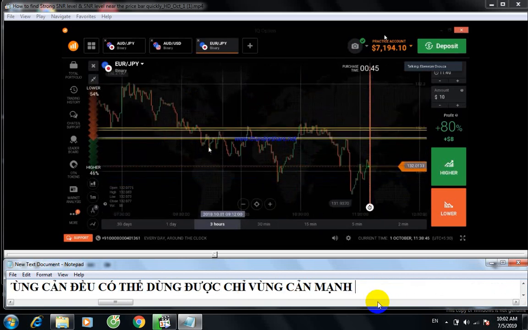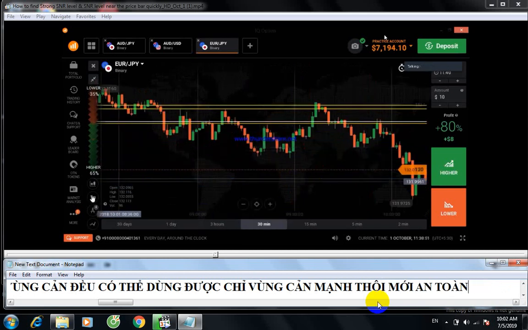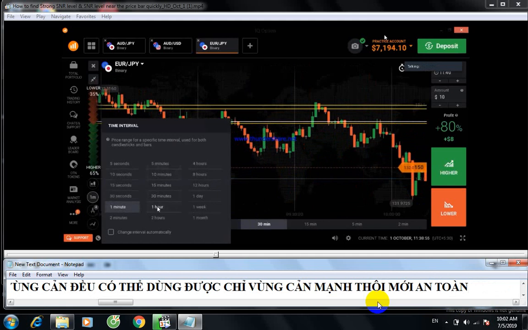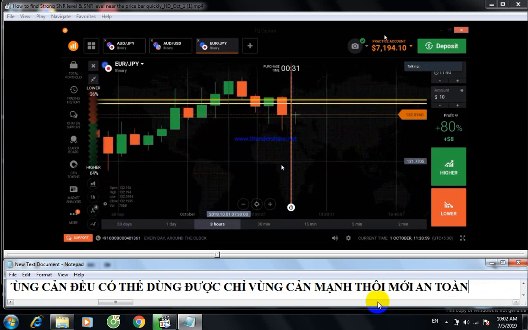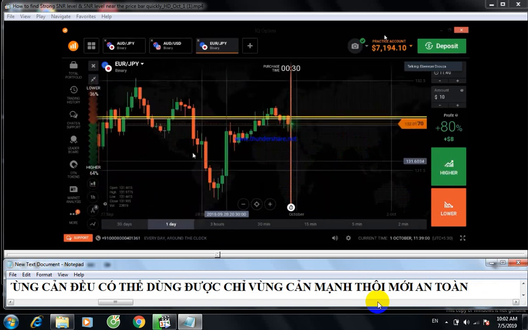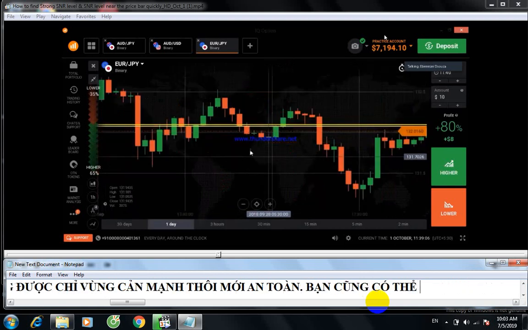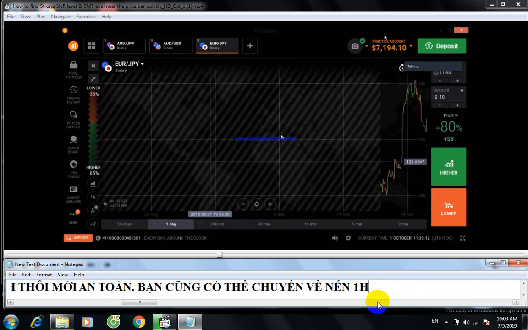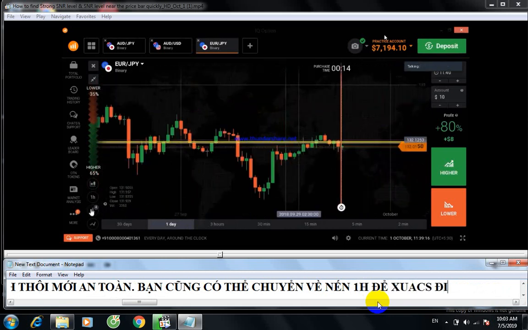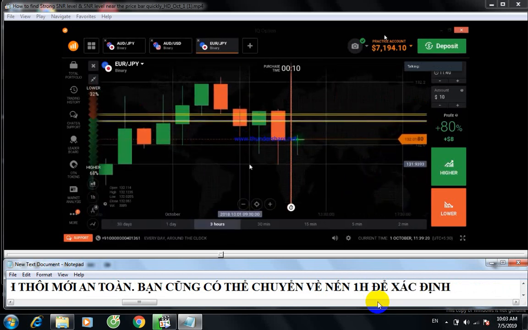You can draw these strong levels on 5 minute, 10 minute, or 1 hour candlesticks also. If you want to trade long term, you can draw here also, like this. In 1 hour also it is reversing from the same point. So you can trust these levels, and I will show you how to draw strong support again in another pair.